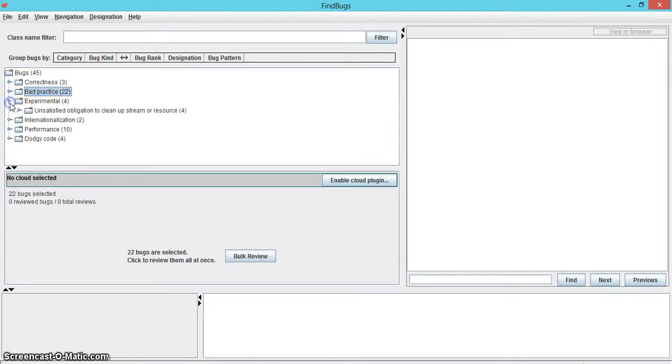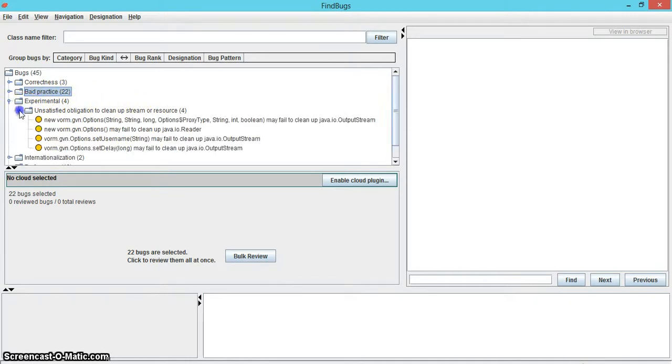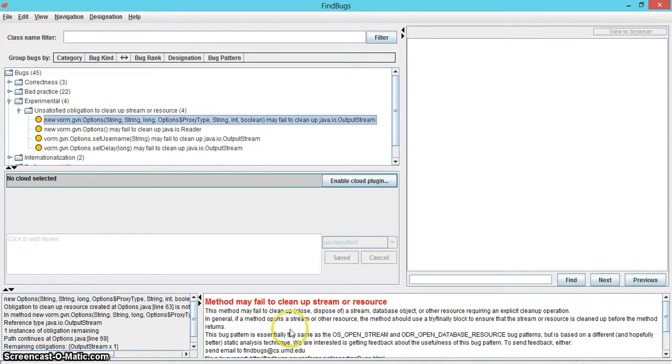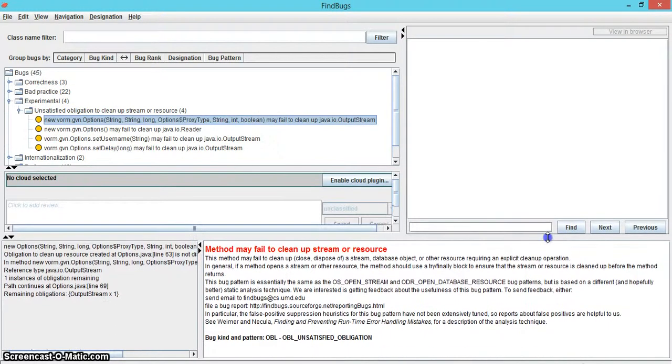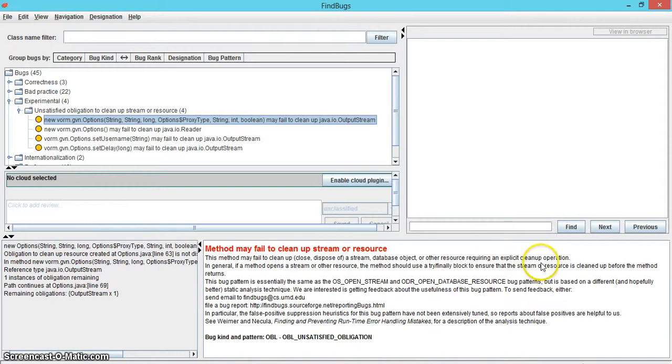All 4 of the errors in this category are placed in the unsatisfied obligation to clean up stream or resource subcategory, as you can see here. FindBugs says that these pertain to methods that fail to clean up a stream, database object, or other resources that require an explicit cleanup operation. FindBugs says that if a method opens a stream or other resource, the method should use a try-finally block to ensure that the stream or resource is cleaned up before the method returns.